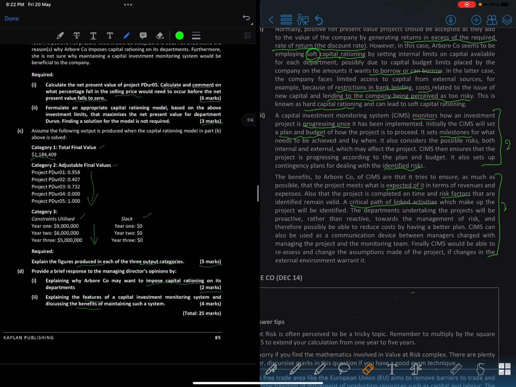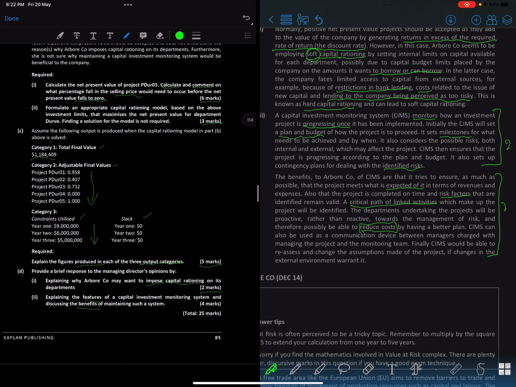So the project will be proactive rather than reactive towards the management of risks, right? And therefore possibly be able to reduce cost by having a better plan. If you have a proactive plan, you will make fewer mistakes, which in turn will be less costly for you.